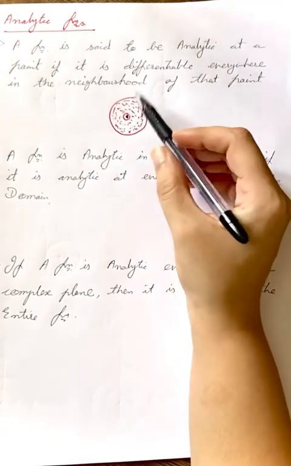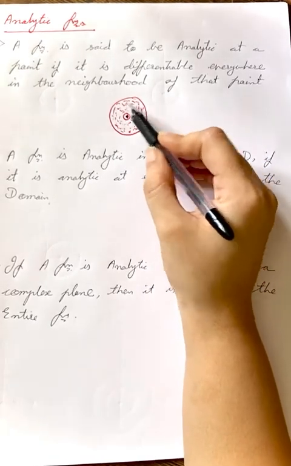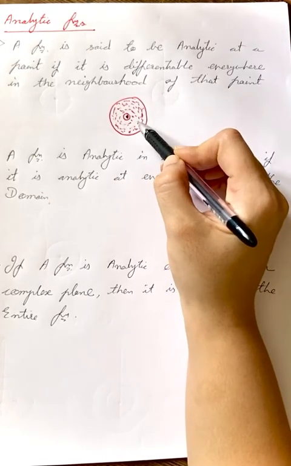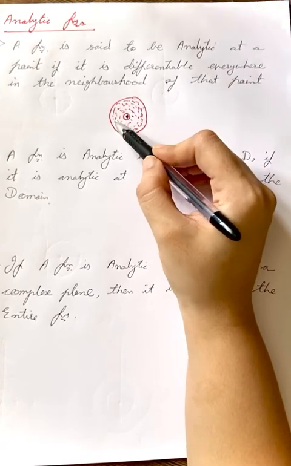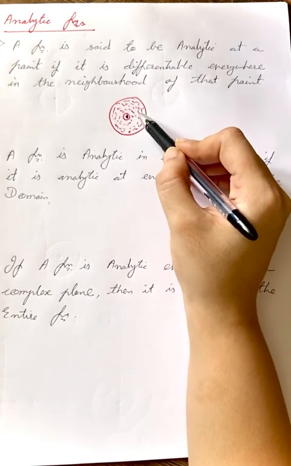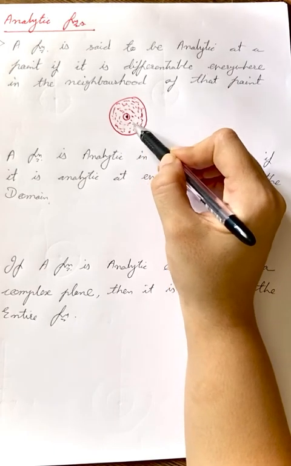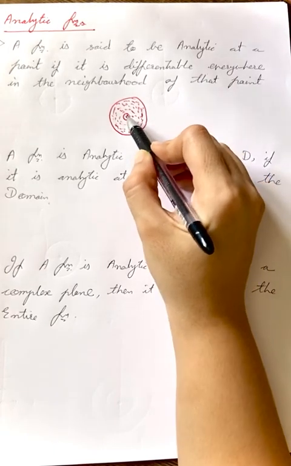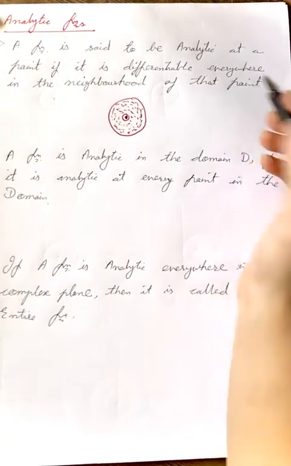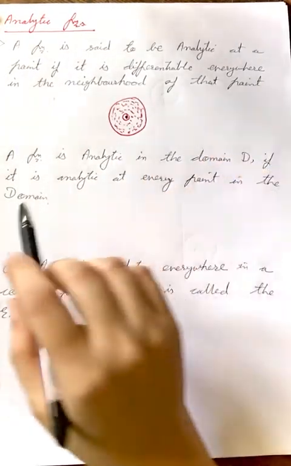So the function has to be differentiable everywhere in this neighborhood, all the infinite number of points. Without failing, it has to be differentiable at each and every point of the neighborhood within this region. If that is true, if it is differentiable at each and every point in this neighborhood, then and only then the function is called analytic at this point. Okay, so this is the basic definition.